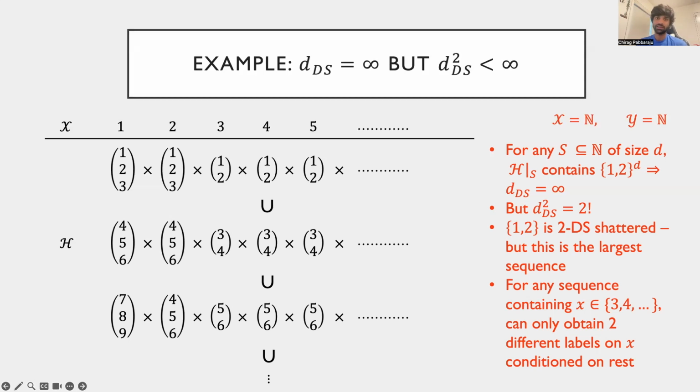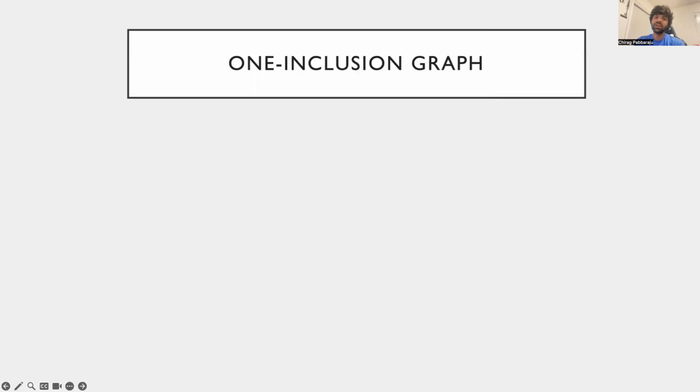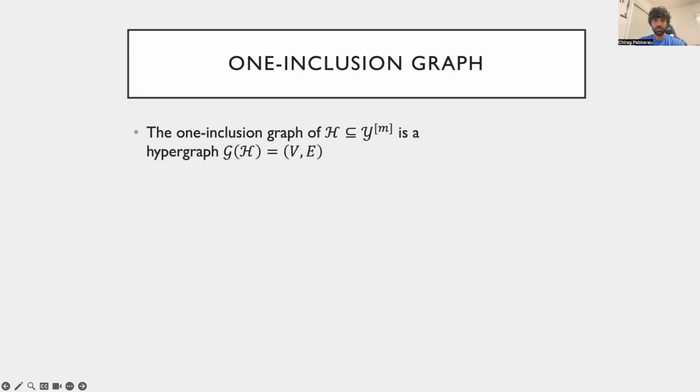We will now try to motivate why the KDS dimension shows up as the main complexity parameter in our theorem. To do this, we will have to first describe an important combinatorial object associated with a hypothesis class known as the one-inclusion graph. The one-inclusion graph of a hypothesis class on the integers 1 through m is actually a hypergraph. Each hypothesis in the class is a vertex in the hypergraph.